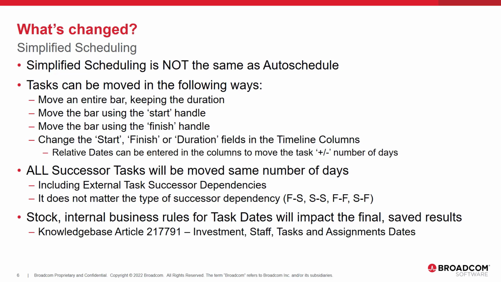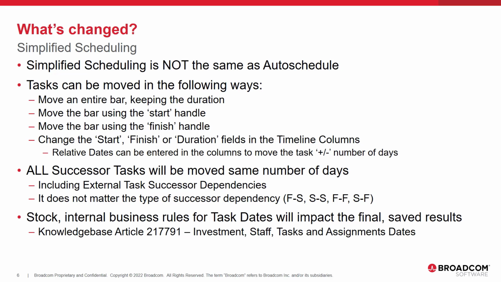In the following demonstration, you'll see how tasks can be moved using the bar on the timeline or through direct update to the start, finish, or duration fields in the columns. All successor tasks will be moved the same number of days, including the dependent external tasks. It does not matter what type of successor dependency has been defined.